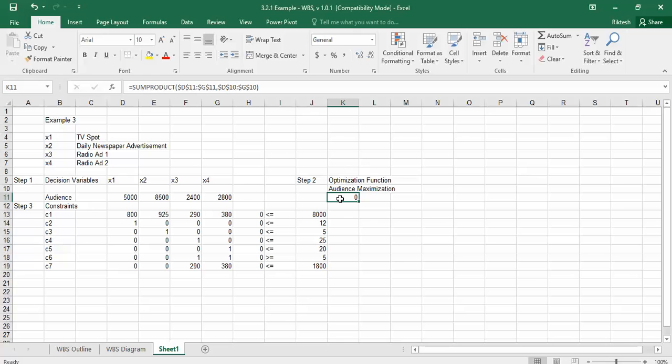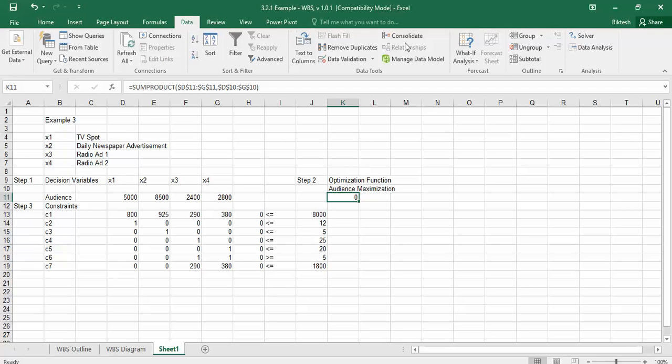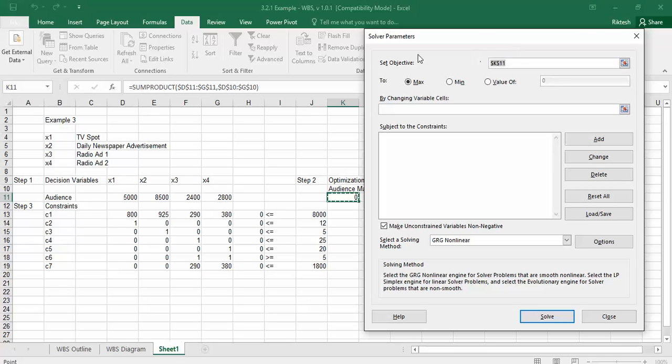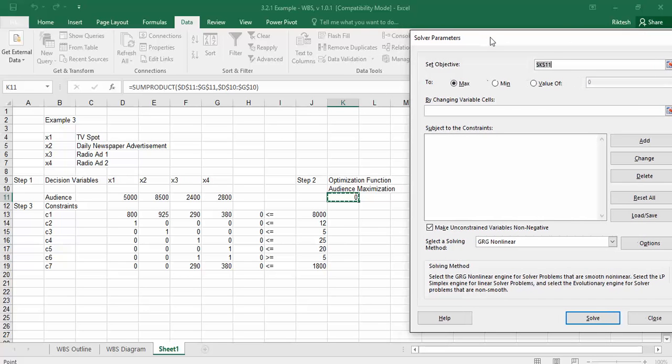Press on audience maximization SUMPRODUCT function, go to Data, go to the extreme right-hand side and select Solver. All set. Don't change anything here, because K11 is already defined, we want to set audience maximization. We want to use the maximum function here, so do not change anything. Changing variables, yes, we need to identify the values of x1, x2, x3 and x4. Done. We have to set these 7 constraints now.